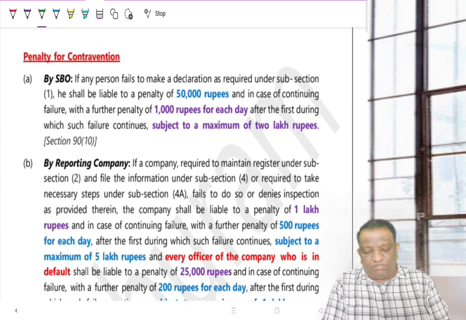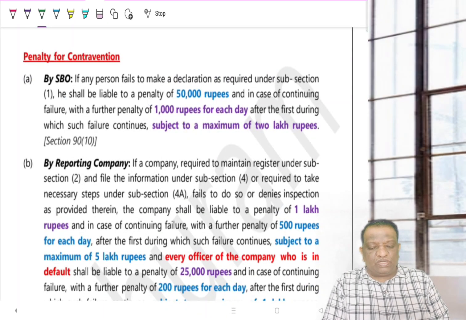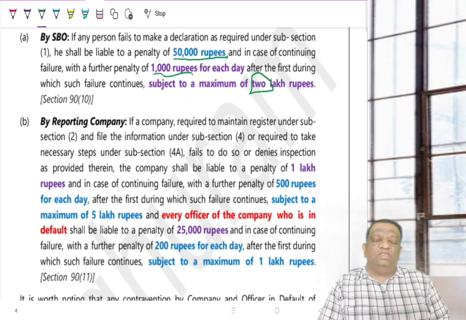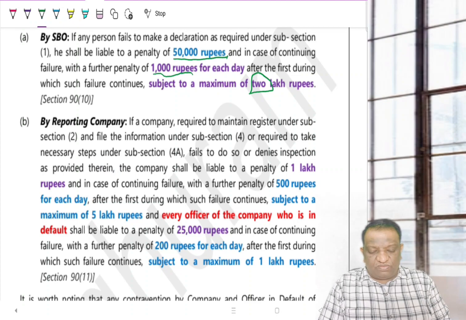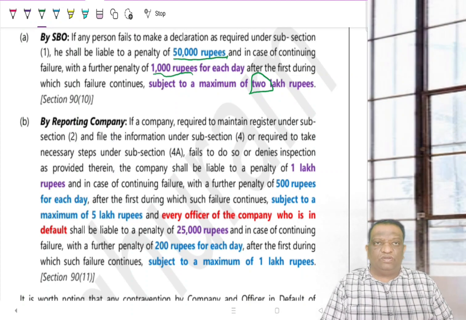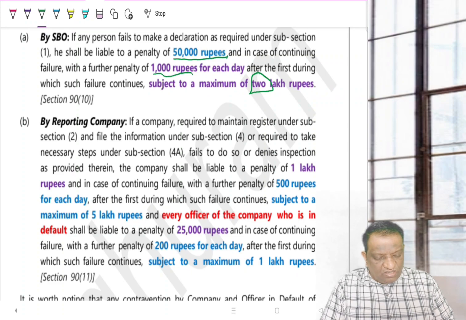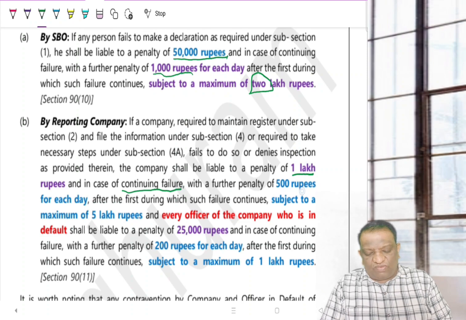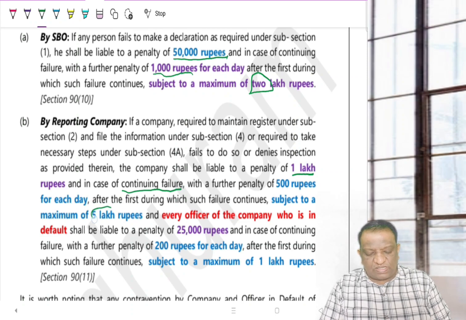Then what are all the penalties? The penalties are simple. For the SBO who is supposed to submit the declaration but is not submitting, 50,000 rupees as a one-time penalty. But if it is a continuing failure, then 1,000 rupees per day of default, subject to 2 lakh rupees as the maximum. And what happens if the company fails to submit BEN 2 to the ROC? Then you have to pay a penalty of 1 lakh rupees, and for a continuing failure, 500 rupees for each day, subject to 5 lakh rupees as the maximum.